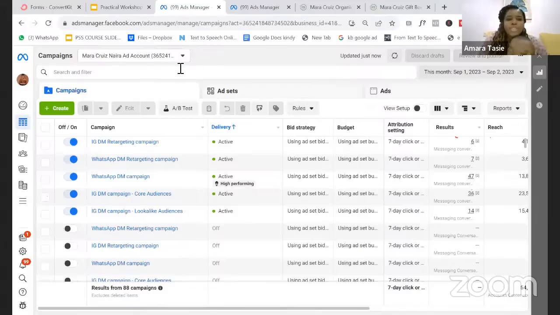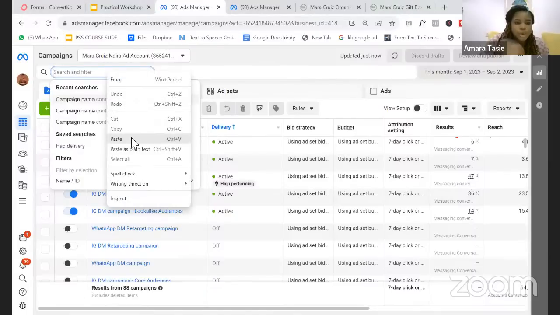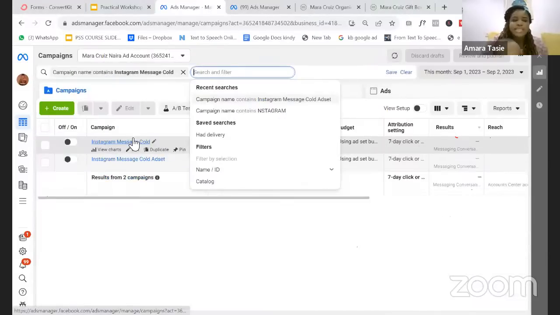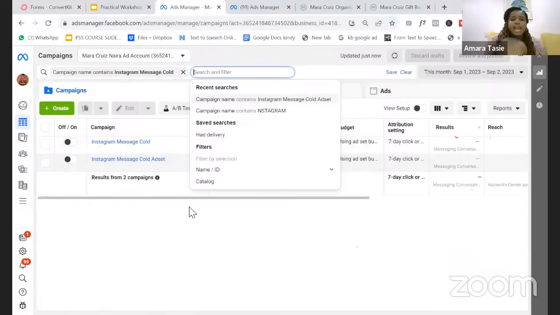But if you're able to set up your ads from Ads Manager, you are able to use your budget well. Let me show you now. Let me open one of the campaigns that we are running. You can see these are active campaigns, but let me just open one to show you exactly how you can look at scaling so that you're not wasting money. Number one thing you need to know is what is my ideal cost of getting a customer, so that you now know when it has passed that amount. Okay, so can you see my screen?